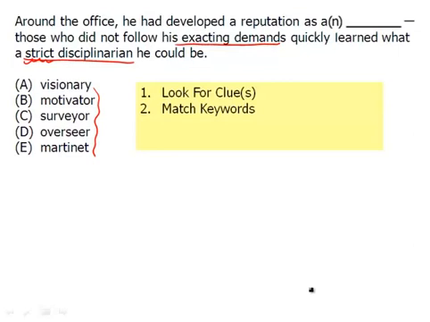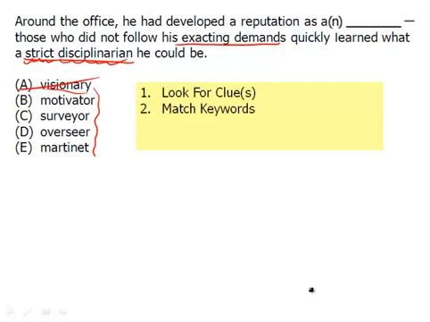Why? Well, because you could come up with your own word, but simply you know that the answer choice has to be a synonym for exacting or a strict disciplinarian. So let's just use disciplinarian. Okay, let's start with A. Visionary. Is a visionary a person who is a strict disciplinarian? The answer is no. They are a person who simply has a vision. So we can get rid of that.